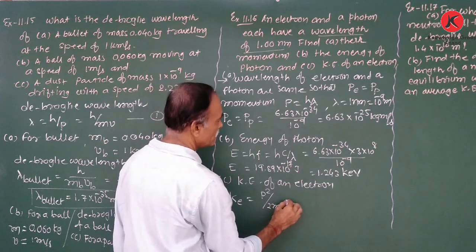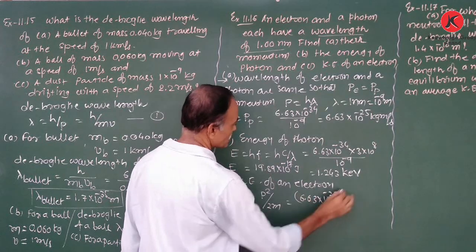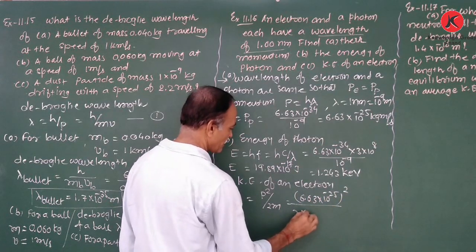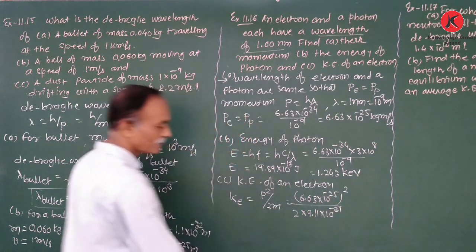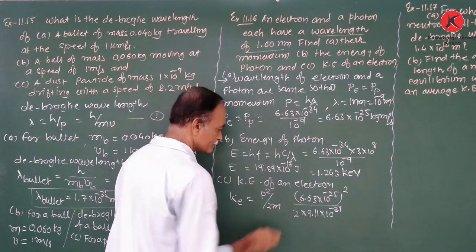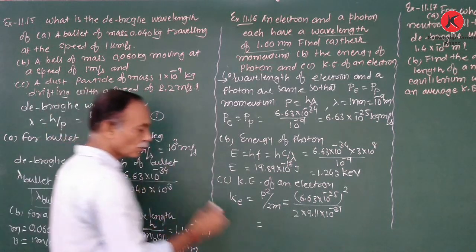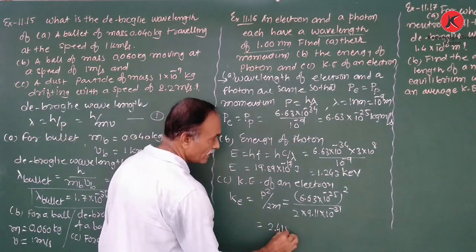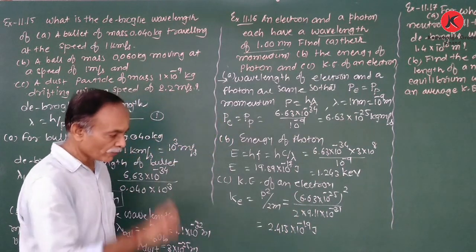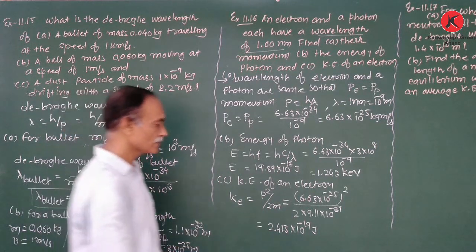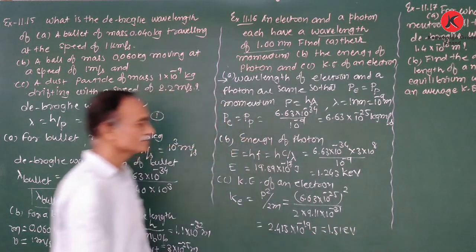P is already found, that is 6.63 into 10 is to minus 25 whole square upon 2 into mass of an electron 9.11 into 10 is to minus 31. Thus, we obtain the kinetic energy is 2.415 into 10 is to minus 19 joule. And in electron volt, divided by e, we obtain 1.51 electron volt.